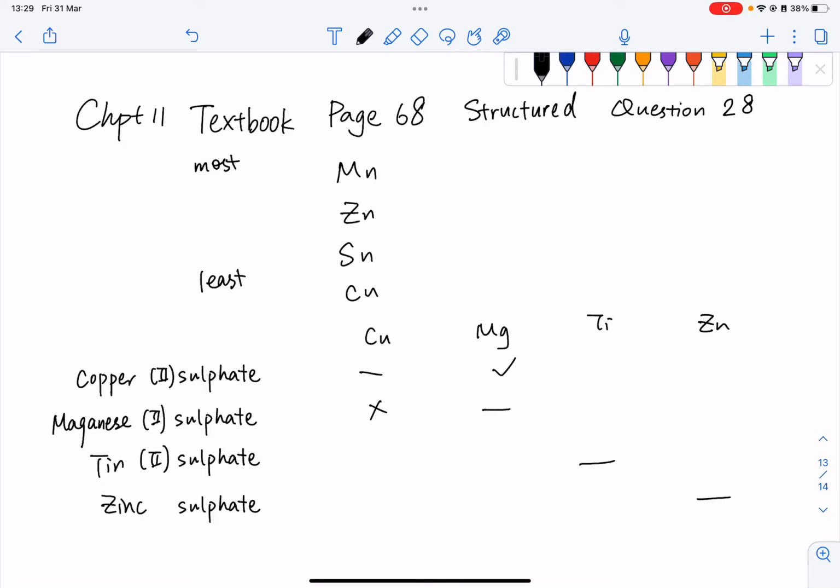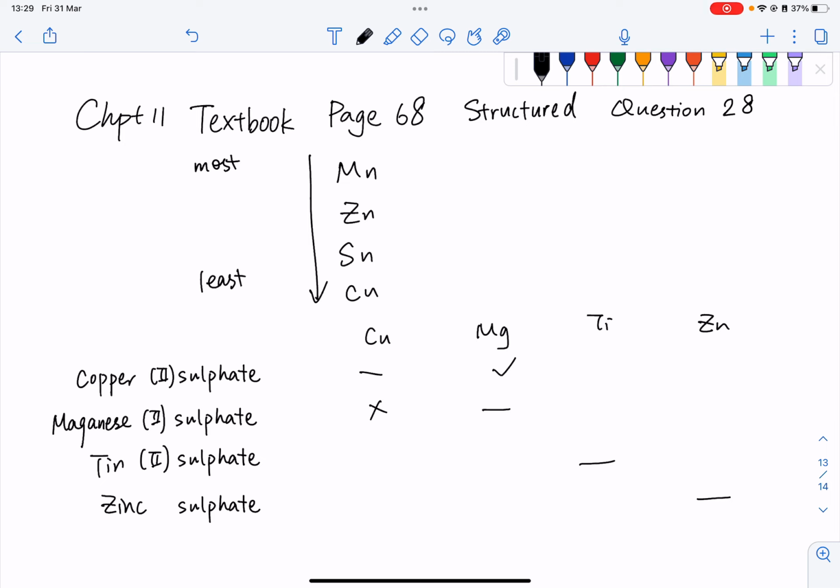Now let's turn to page 68 and try to work out question number 28. So let's take a look at the question here. It already tells us the activity trend from manganese to copper, right? So that is manganese, zinc, tin, and then copper. So basically it's all about displacement reactions and whether these reactions can be obtained, right?